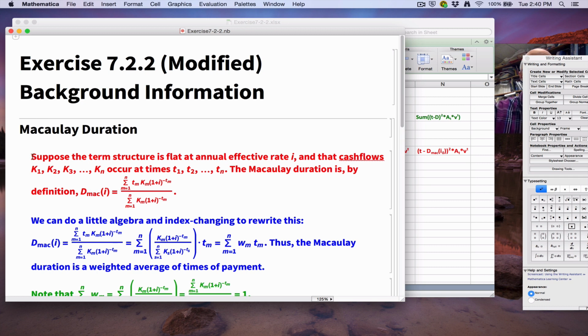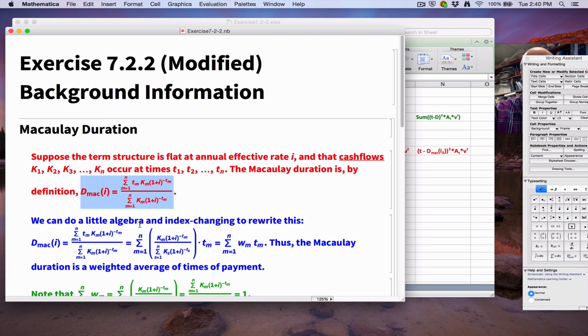So Macaulay duration: suppose a term structure is flat with effective annual interest rate i and cash flows K1 through Kn, which could also be written as A1 through An or L1 through Ln, depending on whether they are assets or liabilities, occurring at times t1 through tn. The Macaulay duration is by definition this fraction here. This is something you can find in Broverman's book. It's something I talked about in videos 10 to 20 videos ago. I did a lot of duration problems, both Macaulay and modified duration problems.